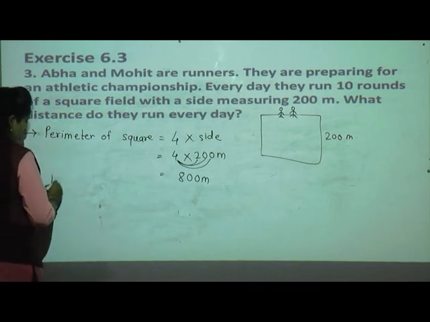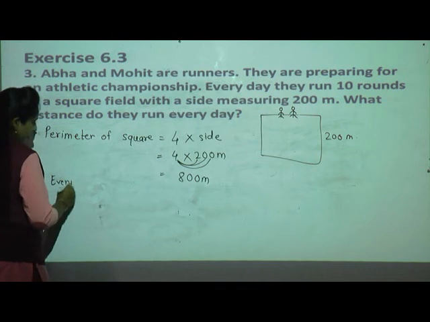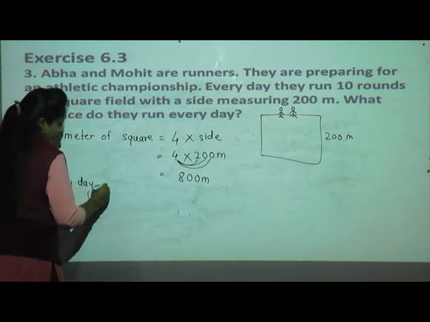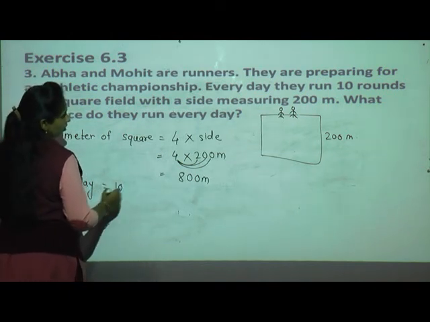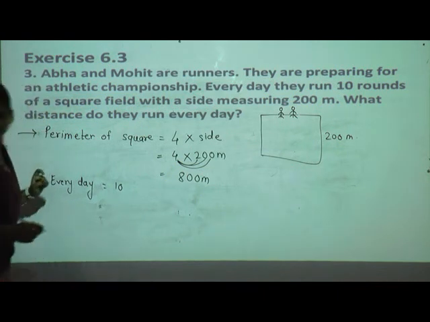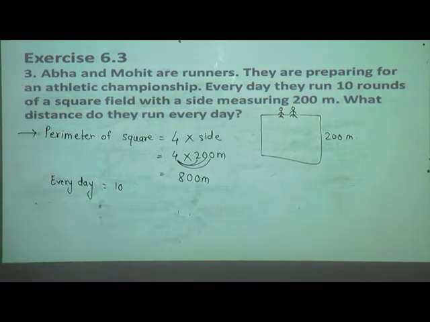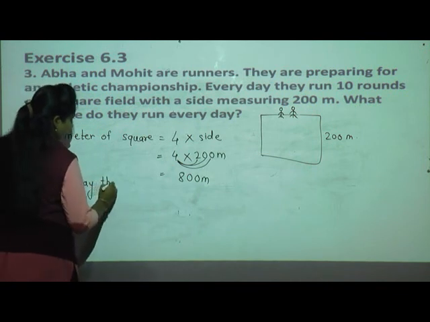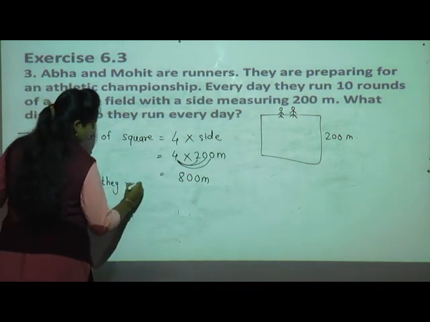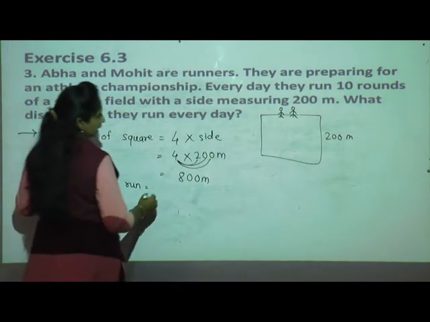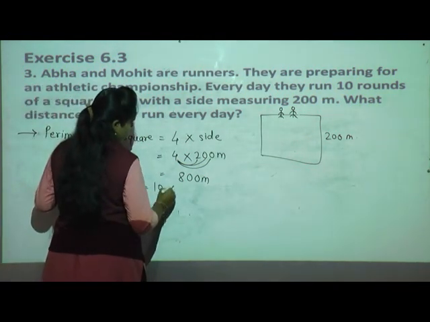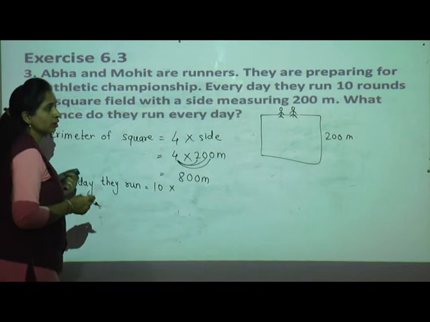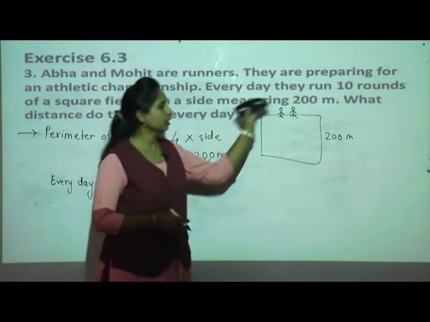Now we have to find out, every day they run 10 rounds of the square field. Every day they run is equal to 10 rounds. 10 multiplied by what is the total of the field?